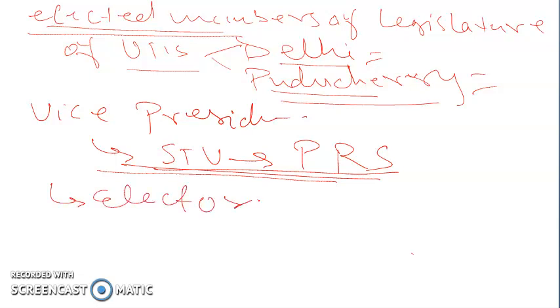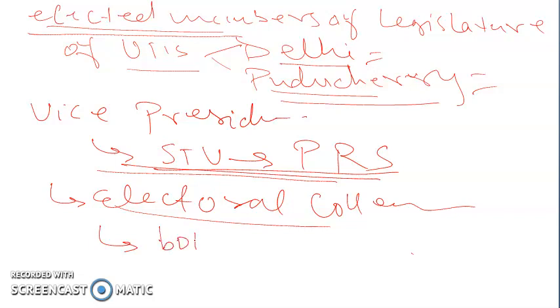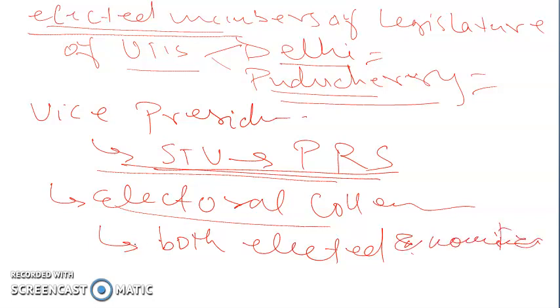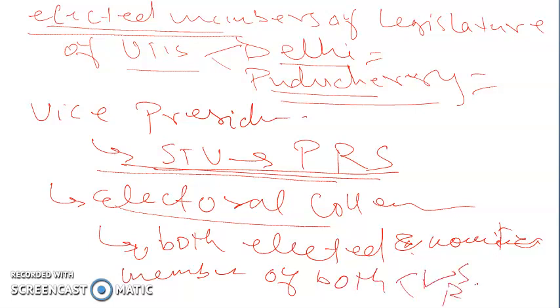The electoral college of the vice president is formed by both elected and nominated members of both houses, Lok Sabha and Rajya Sabha.